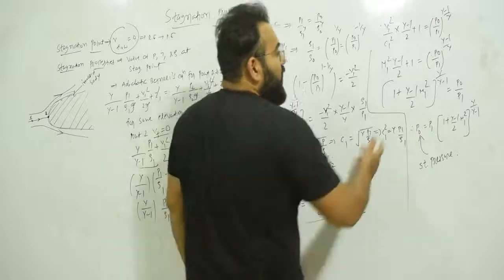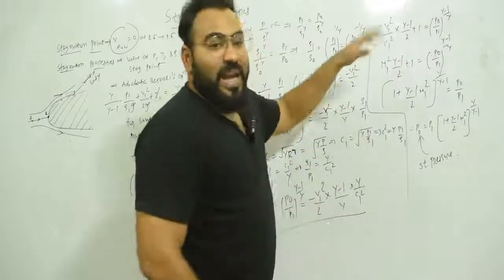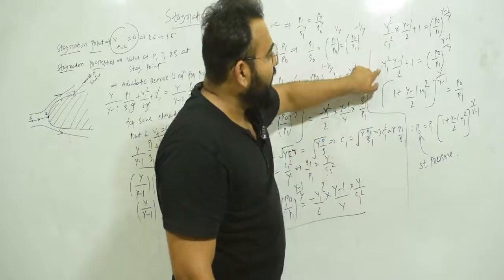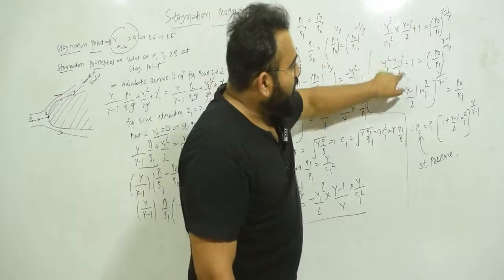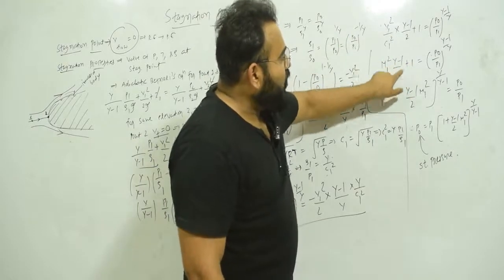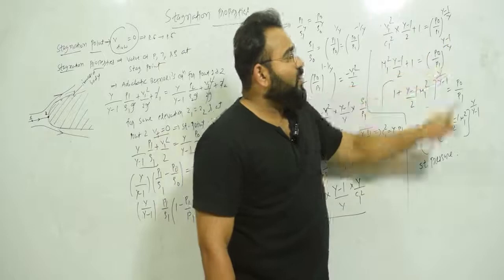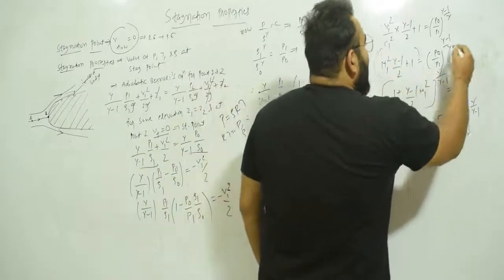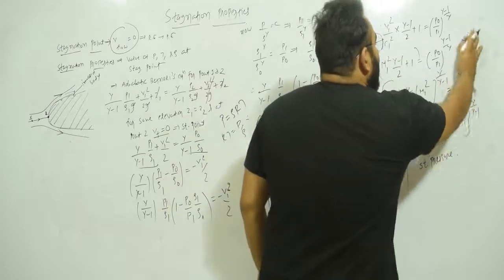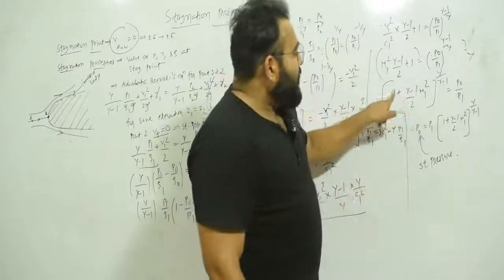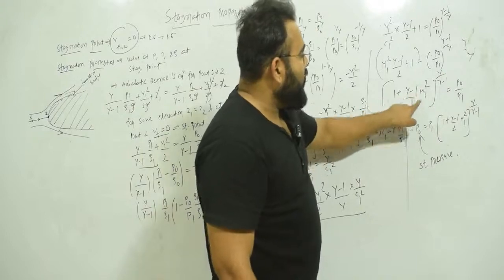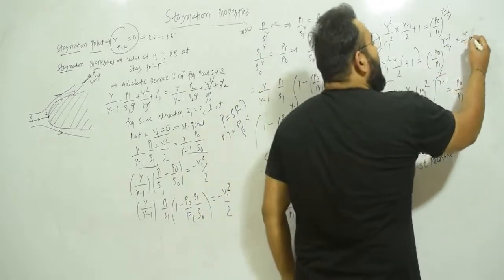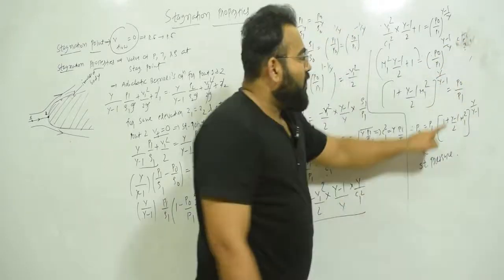Now I'm going to just rearrange terms. So you know that Mach number is equal to velocity upon sound velocity, V upon C. So V1 square upon C1 square, can I write M1 square, gamma minus 1 by 2 plus 1 is equal to P0 upon P1 raised to gamma minus 1 upon gamma. Now I take the power of gamma upon gamma minus 1 on both sides. So here it will be 1 plus gamma minus 1 by 2 M1 square raised to gamma upon gamma minus 1, and this will become 1 on the other side, so it is equal to P0 upon P1.